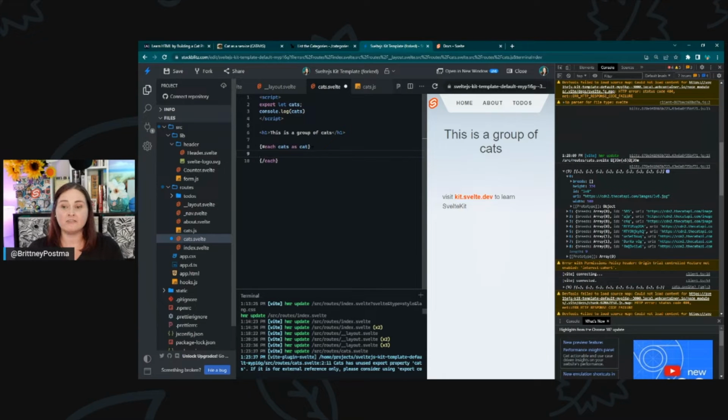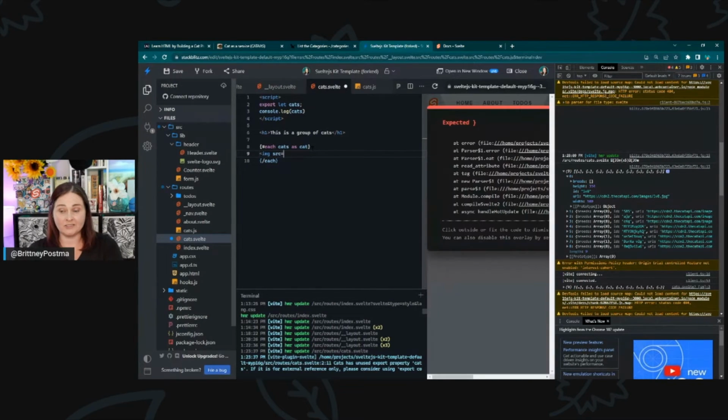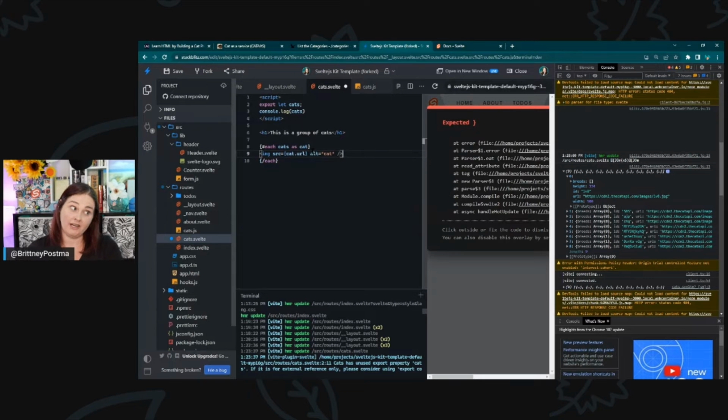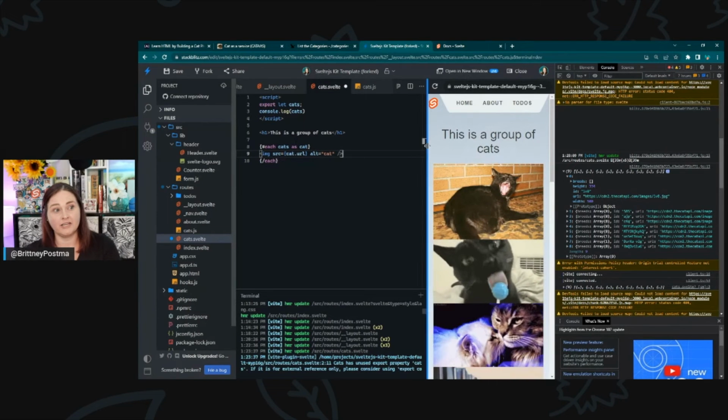And inside of that, each thing that you are looping over is going to get whatever you put inside of that. So we're going to use an image tag, and we're going to get the src from the cat, and it's .url. That URL that we just showed, we're going to use that as the src here. And alt, unfortunately, because it doesn't have the name, I'm just going to put a cat because we need an alt, right?